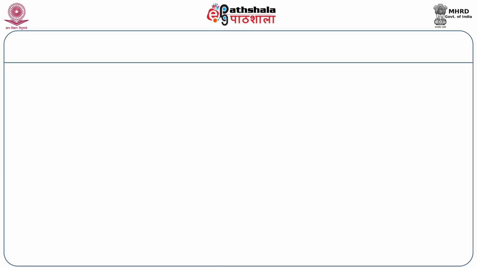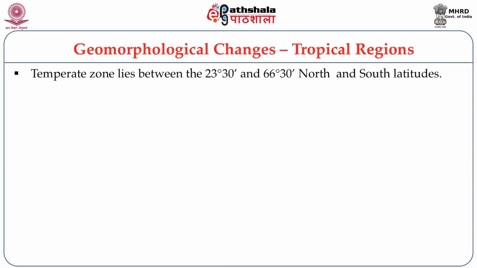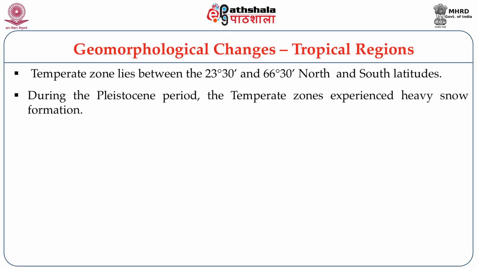So the next climatic zone is the temperate zone, which lies between 23 degrees 30 minutes and 66 degrees 30 minutes north and south latitudes. During this Pleistocene period, the temperate zones experienced heavy snow formation. Because of this, whatever water was evaporating from the seas and the land was getting locked up in the form of ice in the temperate zones.